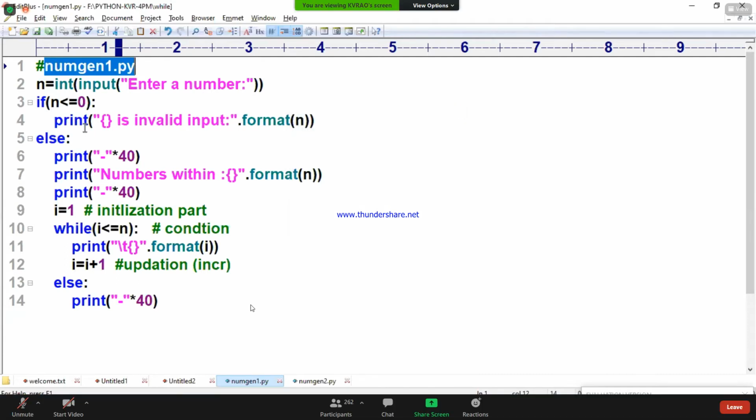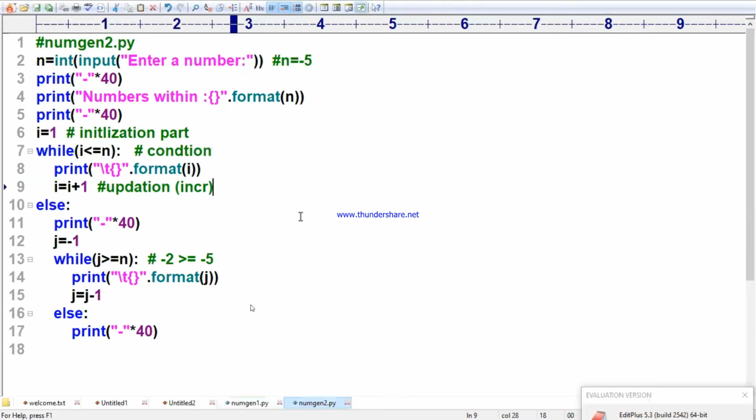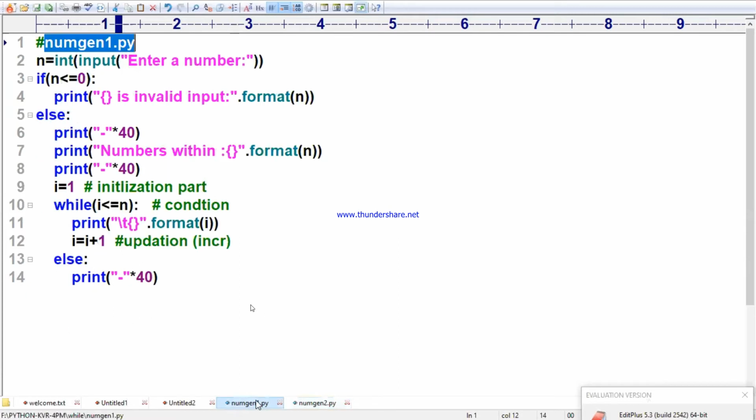So, number generation 1 is there, number generation 2 is there. Which one do you want to write, ma? Number generation 1 or 2? Okay, many people are preferring both of them. No, you write according to our question, write the first program. Understand and write quickly, ma.